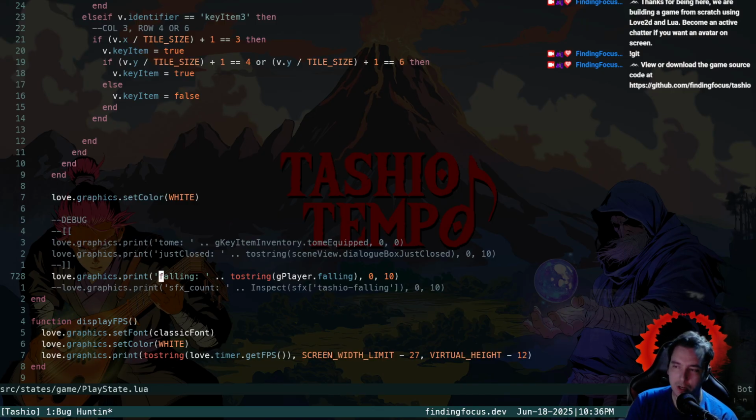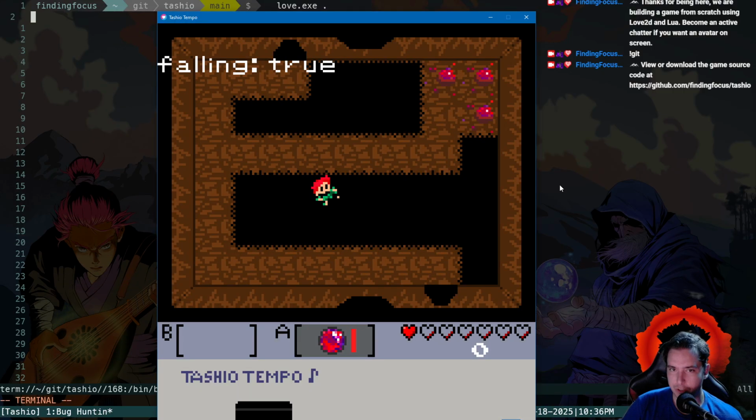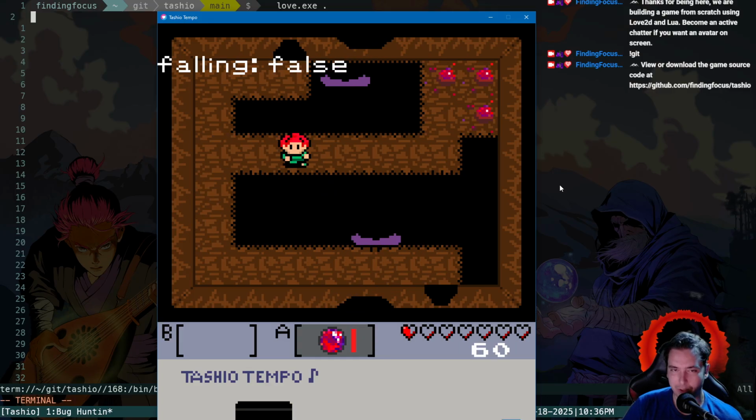I think I want to track down this bug we found yesterday. It was a game-breaking bug, so it was just bugging me that it was happening. So look, if we get shot and die into a chasm,